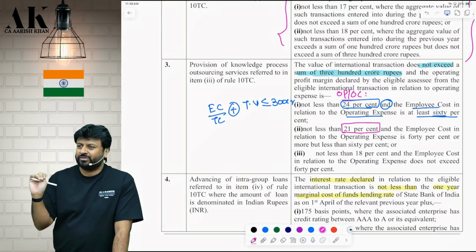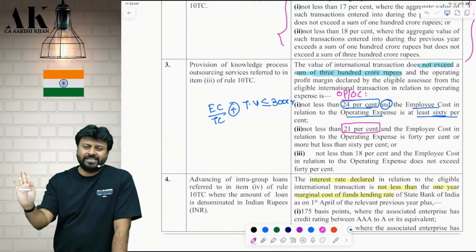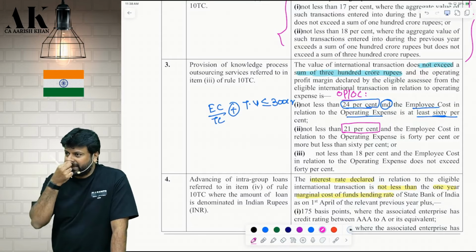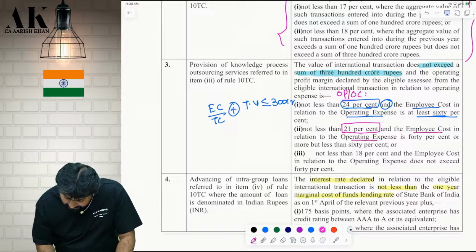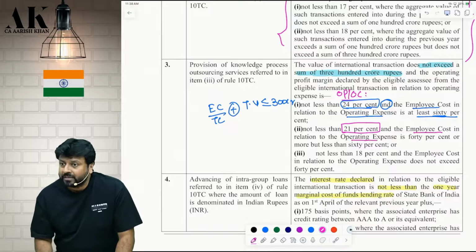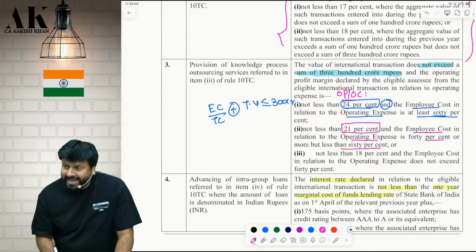As an assessee, is it good or bad from a tax perspective? These are not your actual margin; I am talking about what you should show. Good, you have to show a lesser margin, correct? But for that, your employee cost in relation to operating expense should be how much? 40%? 40% or more, but less than 60%.